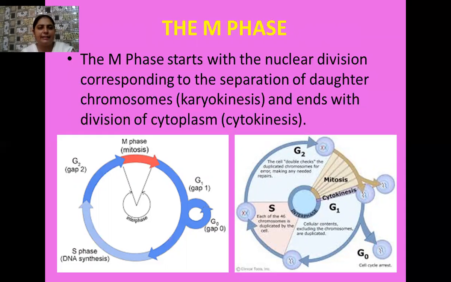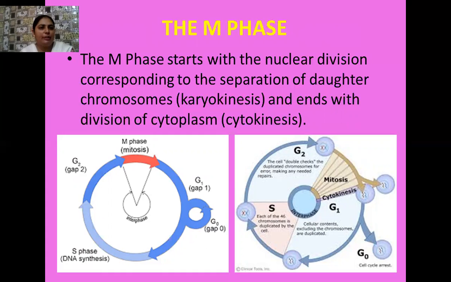So here I have written that the M phase starts with nuclear division, corresponding to the separation of the daughter chromosomes, because you know that in the nucleus chromatin fibers are there, but when the cell divides, these chromatin fibers become chromosomes, and these chromosomes attach themselves to the spindle fibers, which are generated by the centrioles. One centrosome is present, but during cell division it divides and forms two centrioles, and each centriole moves towards a different pole of the cell, and from these centrioles spindle fibers arise on which the chromosomes attach themselves.